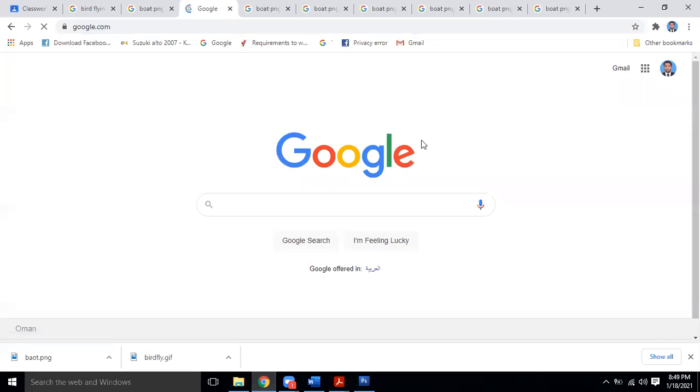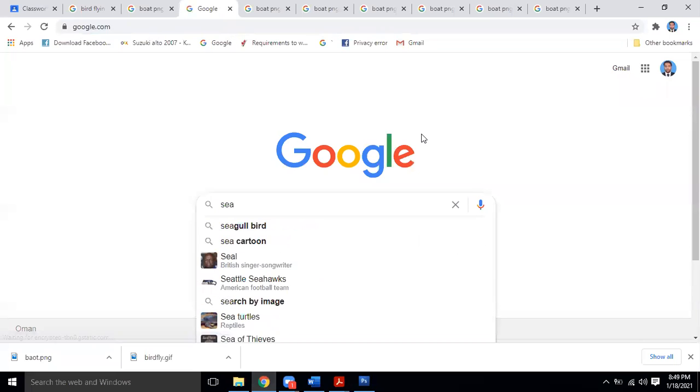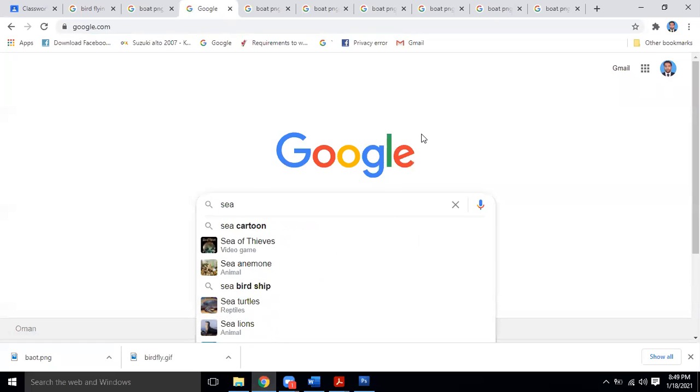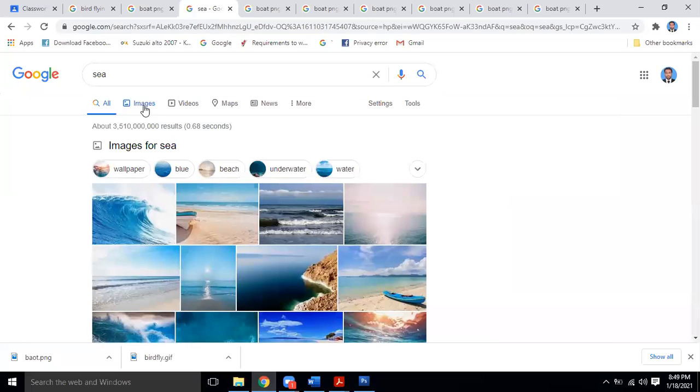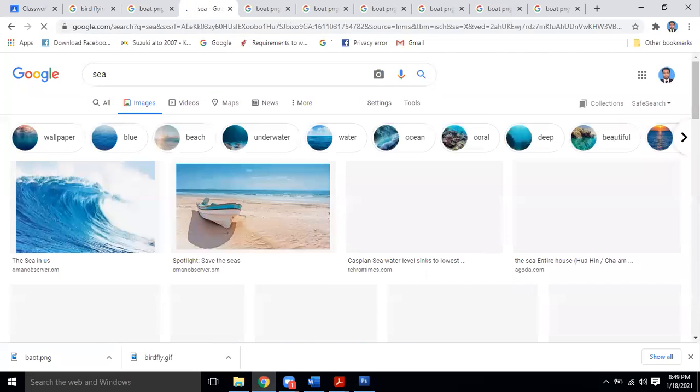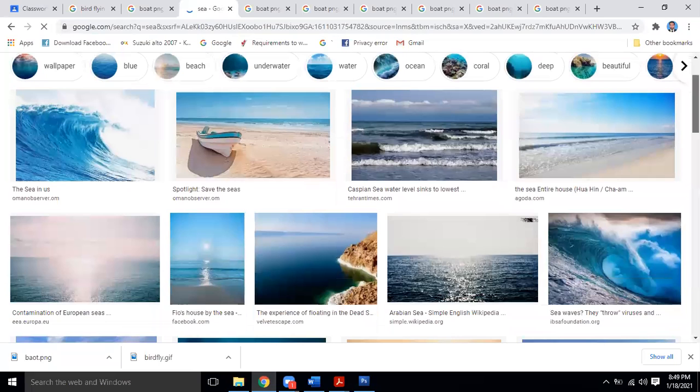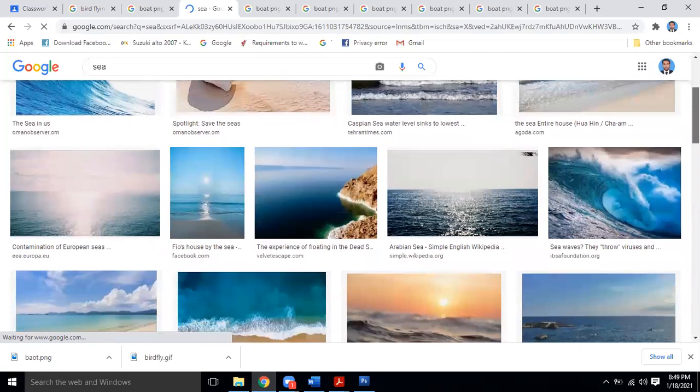Just like if I go there and search for sea images, cartoon or normal, whatever. We take the sea images where we can put this boat quite easily.